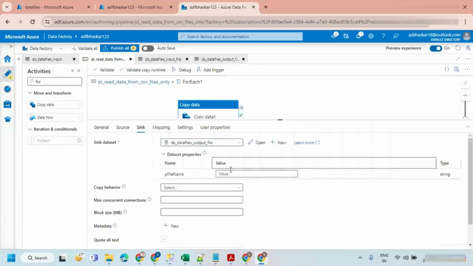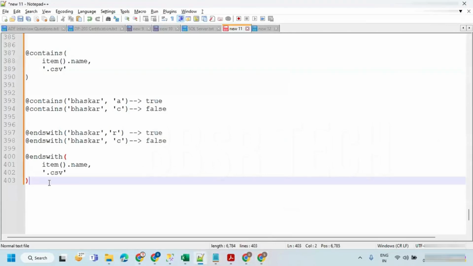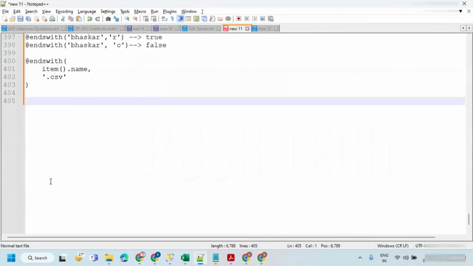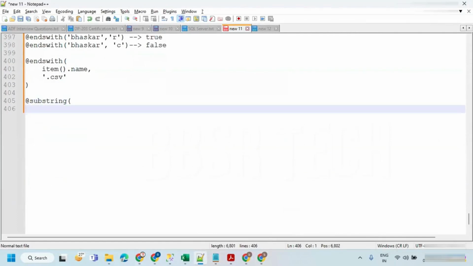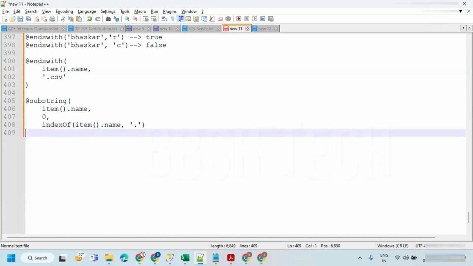Output file. Output file is expecting a date format, right? You have to get the date. Yesterday, if you remember, we used the substring function. I'm just trying to write it again. Substring, from which I'm trying to get a part of the file name. Item.name, starting from 0 till what position? Till the dot position. So item.name, comma, I want to find the dot. Let's close this part. This part is going to give the customer.